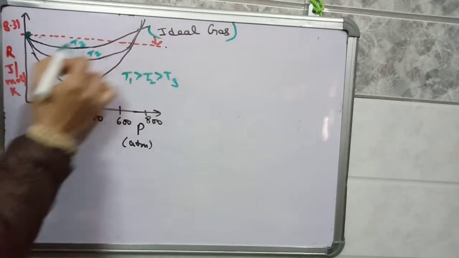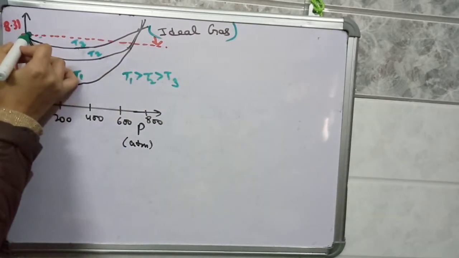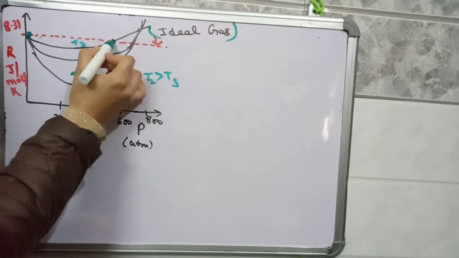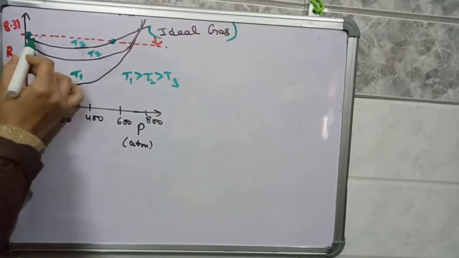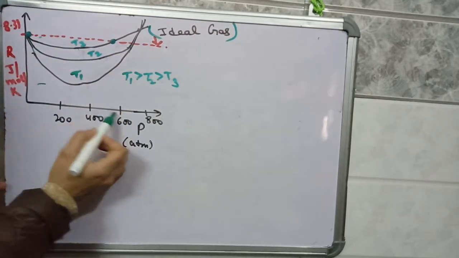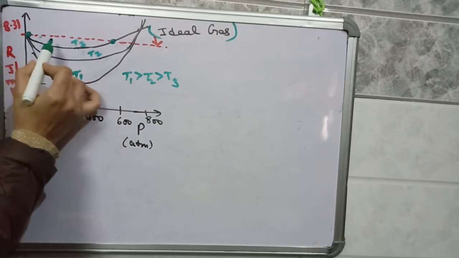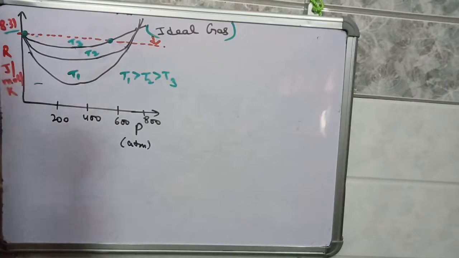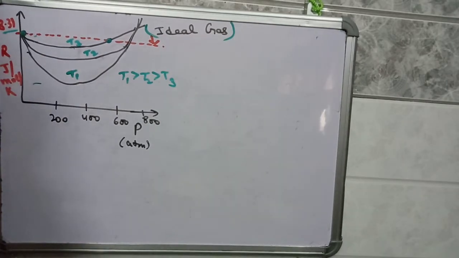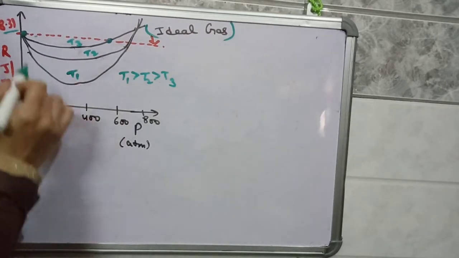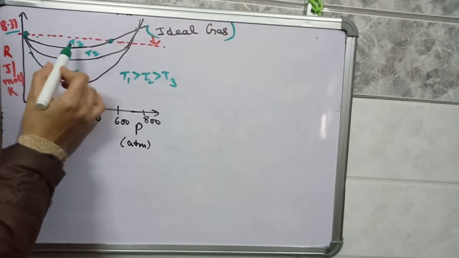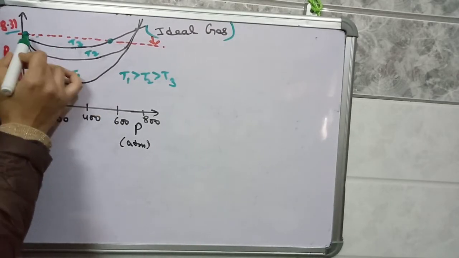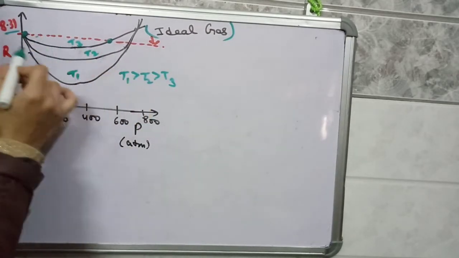It is intersecting the ideal gas line here. Other than that, at other values of pressure, the value of R for this gas at T3 temperature is not 8.31. It is different from 8.31. But the value of R at T3 temperature intersects this red line.